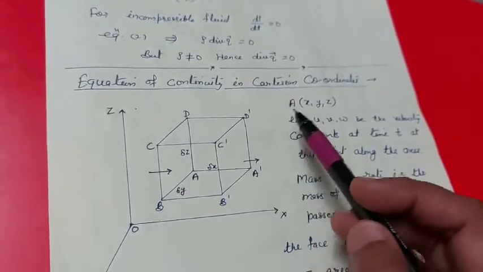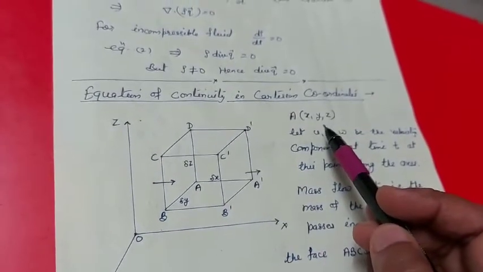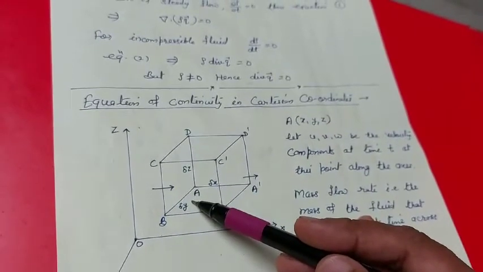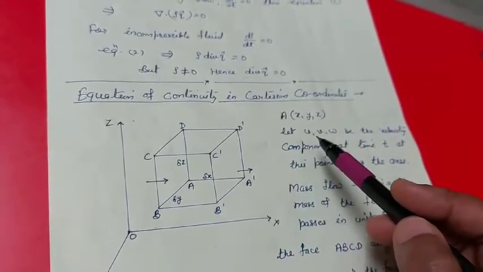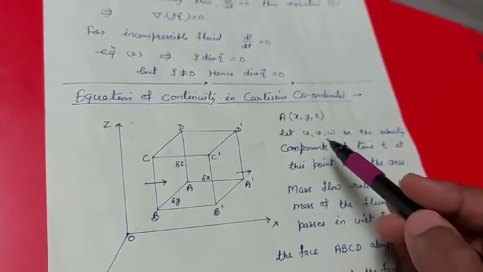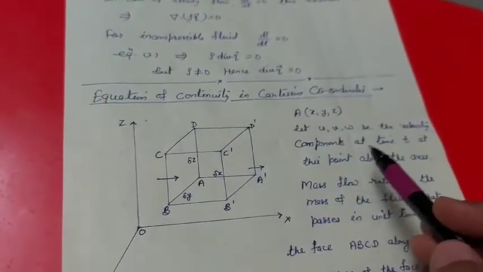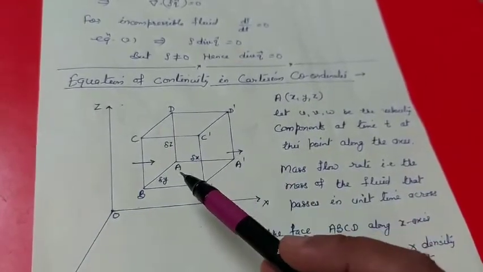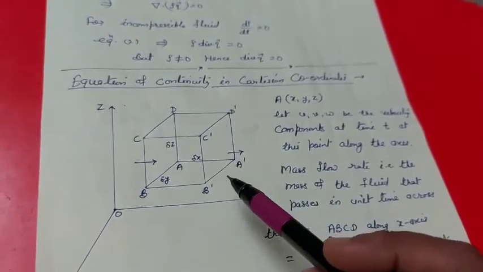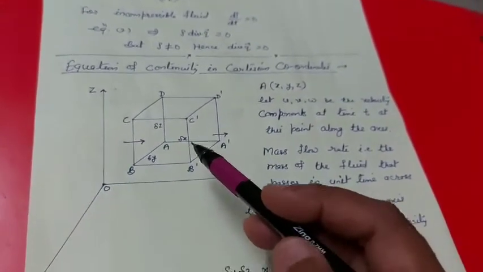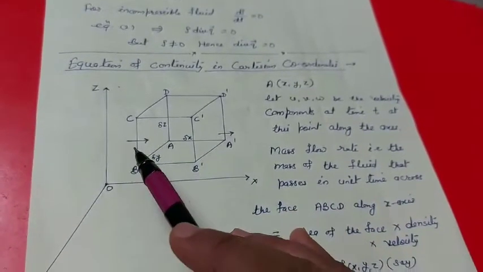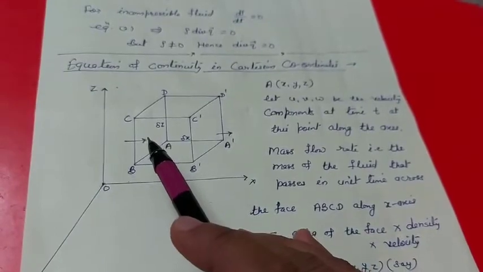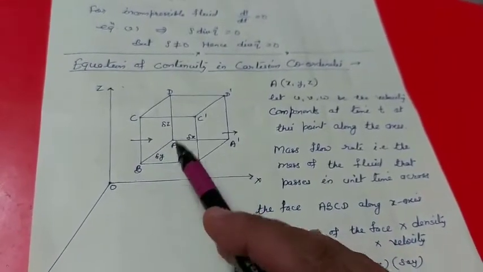Let x, y, z be the coordinates of the point A, and let u, v, w be the velocity components at time t at this point along the axes. Now mass flow rate, that is the mass of the fluid that passes in unit time across the face